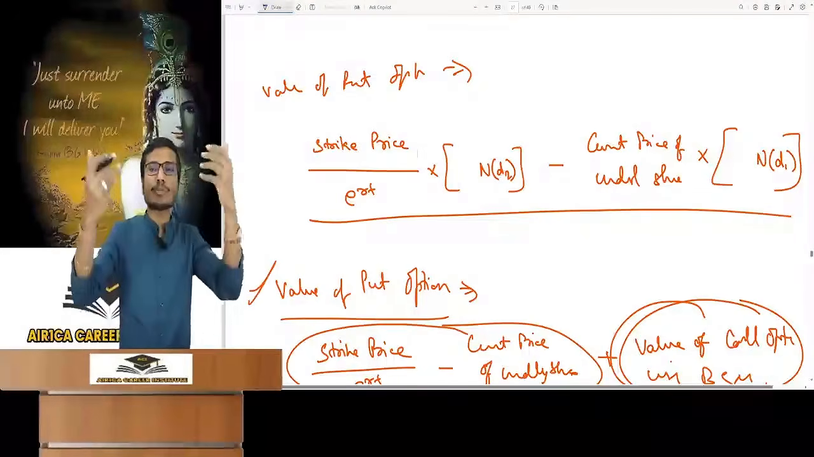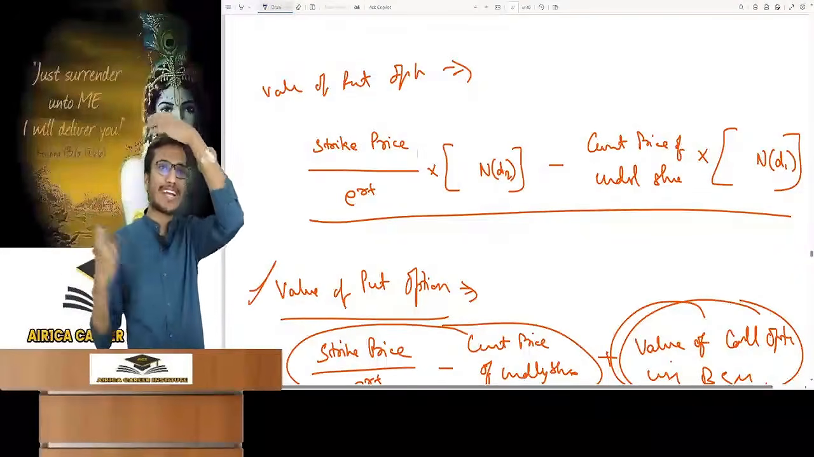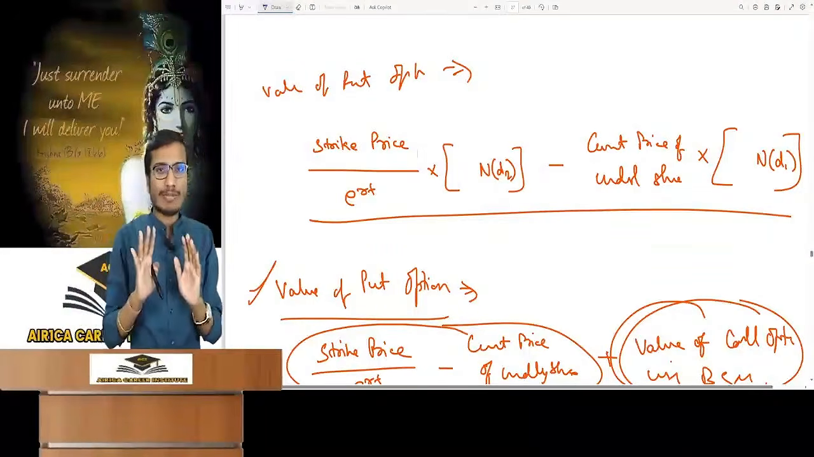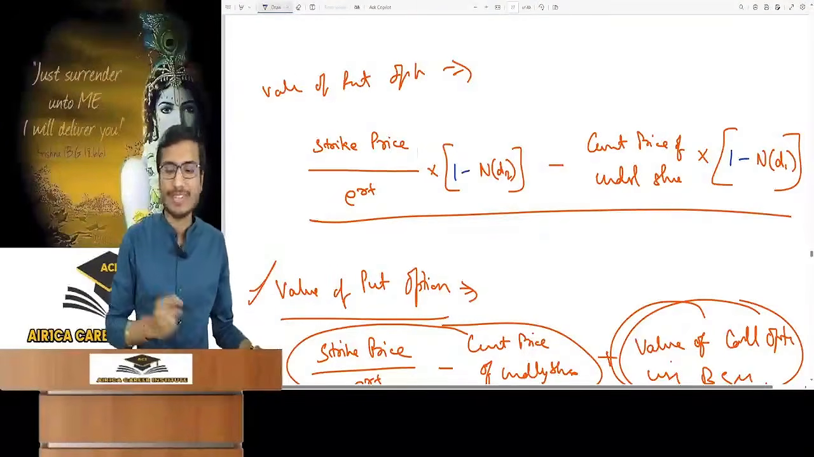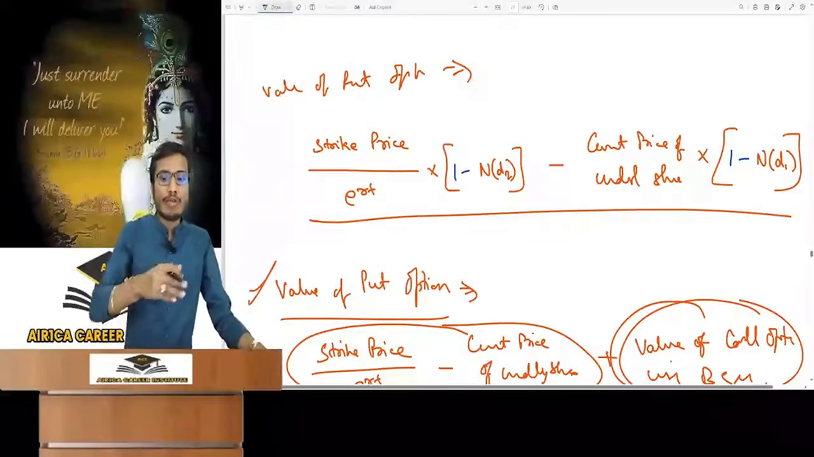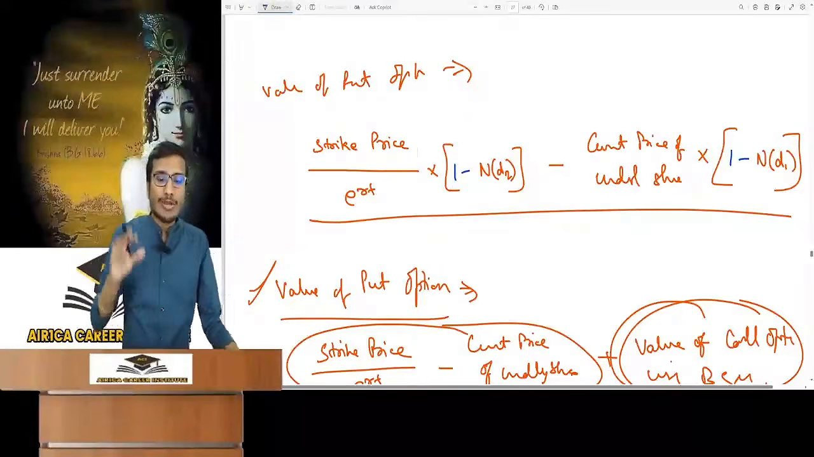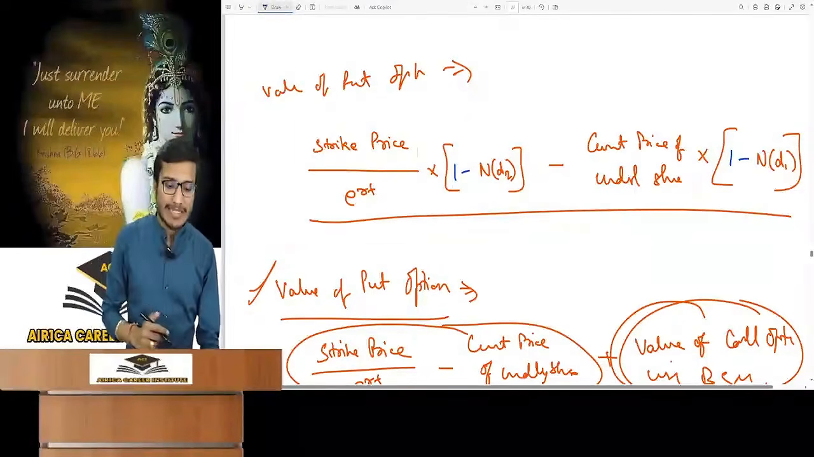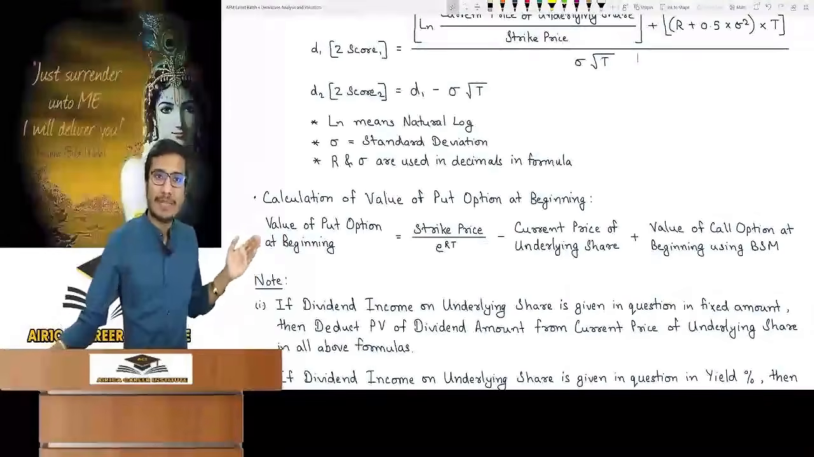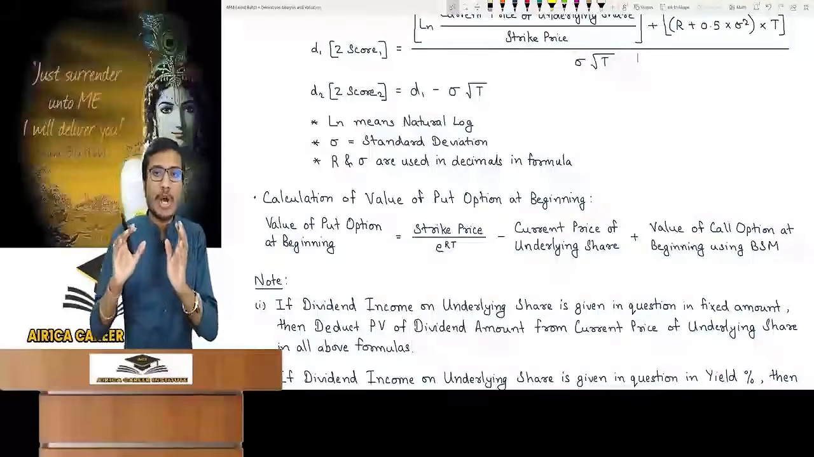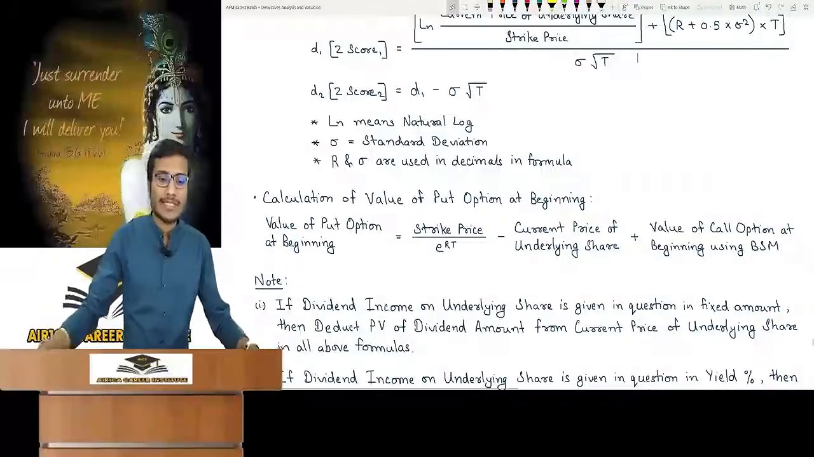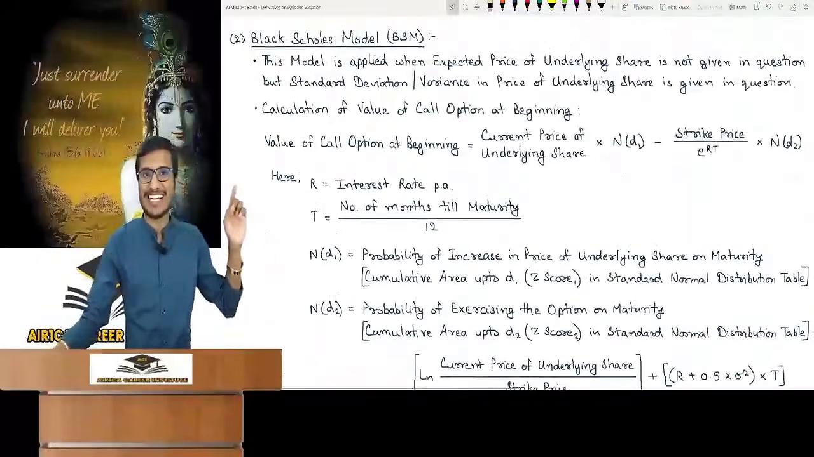Why? Because we exercise a put option when the strike price is more than the market price. What you have to do in this? Where N(d2), do 1 minus N(d2), and where N(d1), do 1 minus N(d1). If you open this formula, do you know what the ultimate crux left in this formula will be? Strike price's PV minus current price of underlying share, meaning N(d1) and N(d2) will be removed, and instead of this it will become the formula for calculating the value of a call option.